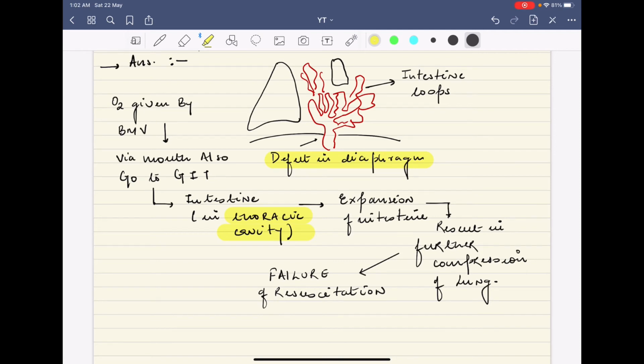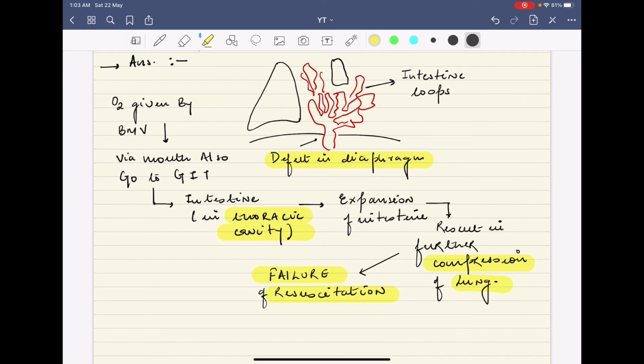Now when you give bag and mask ventilation, there is an expansion of the intestine due to the air, and this expansion results in further compression of the lungs, and it will ultimately result in the failure of neonatal resuscitation. So try to remember that bag and mask ventilation is resulting in the compression of the lungs.